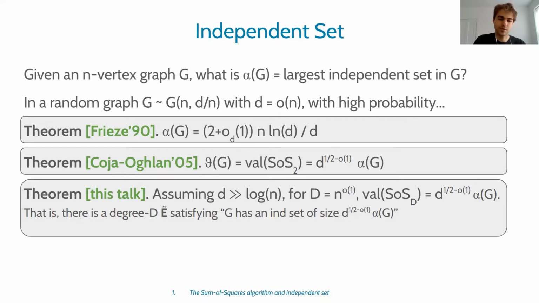And to prove this, all we need to do is construct a pseudo-expectation operator tilde E, which thinks that G has a large independent set.